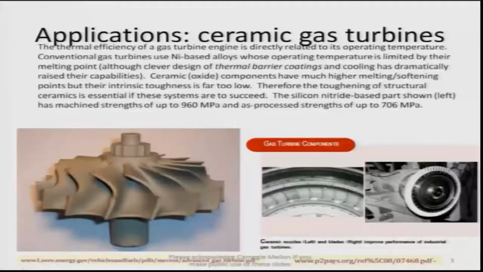But the problem is that ceramics are relatively brittle, they have very low toughness. Therefore toughening of structural ceramics is essential if you want to use them. This is silicon nitride base, taken from US websites, remember. They can actually be used up to a strength of 960 MPa and at a temperature of more than 1200 degrees Celsius. So there are uses of these kinds of gas turbine blades. These are the gas turbine components, and this is the main turbine blade of silicon nitride.